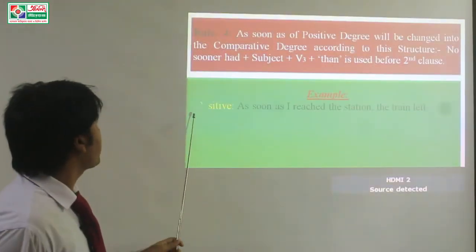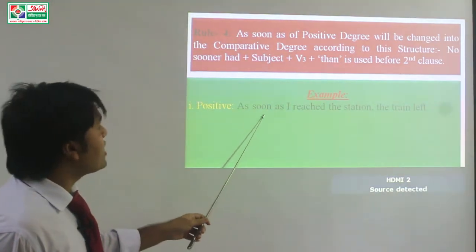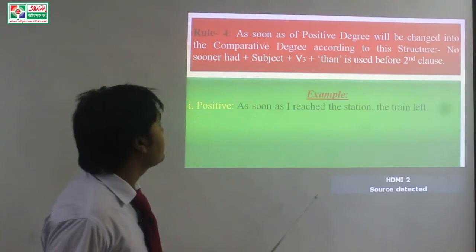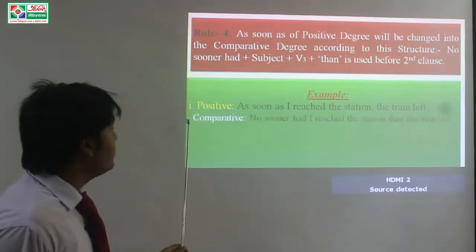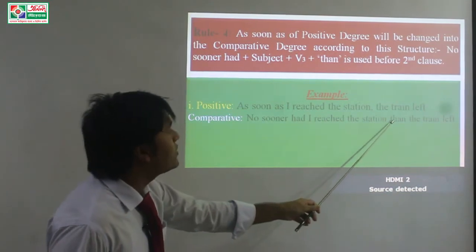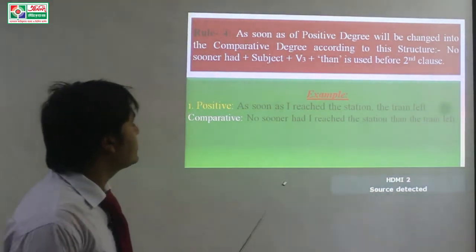Example, positive: As soon as I reached the station, the train left. Comparative: No sooner had I reached the station than the train left.